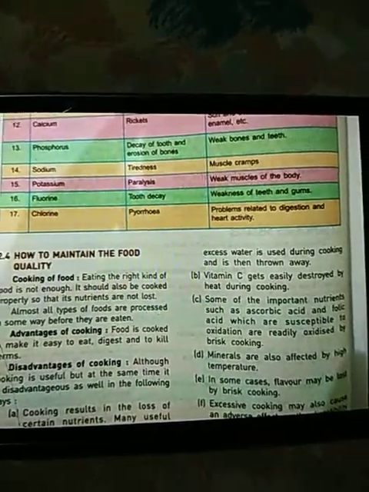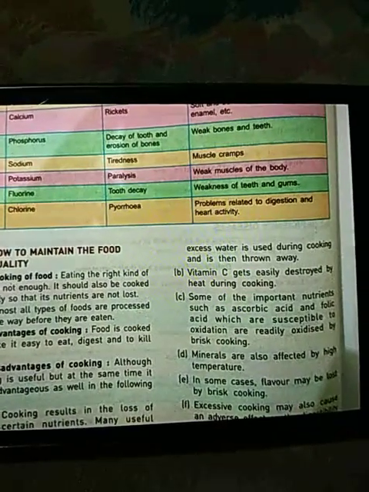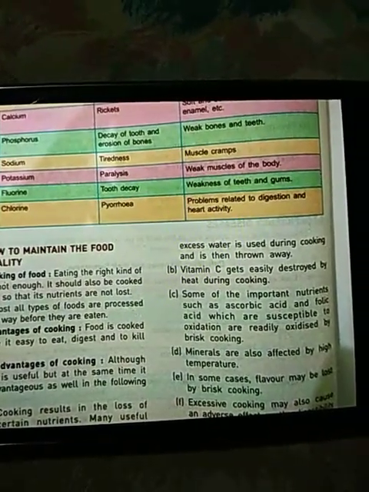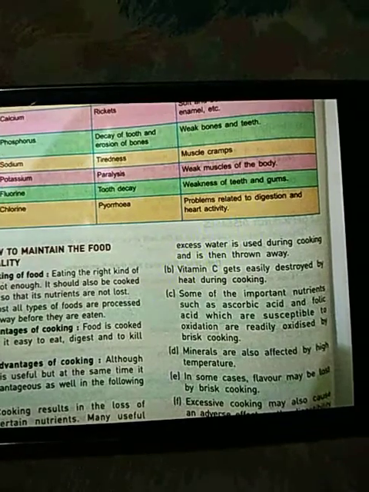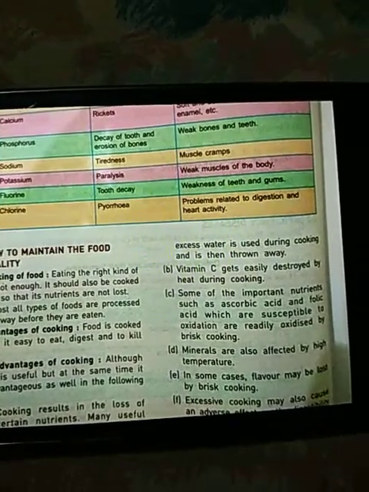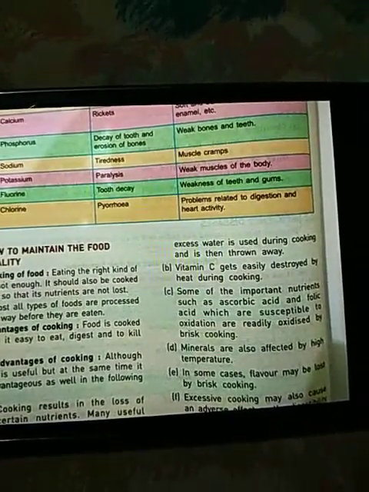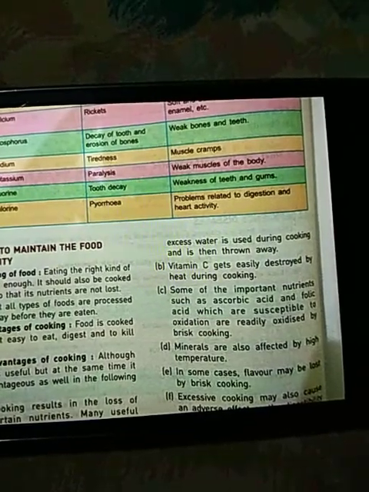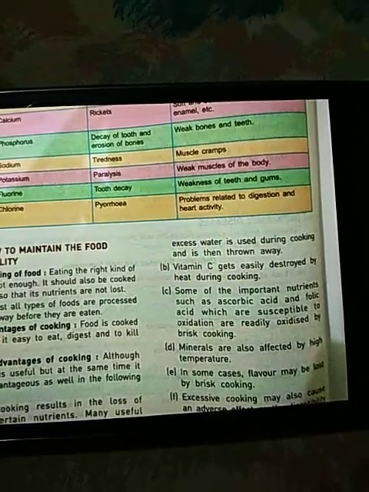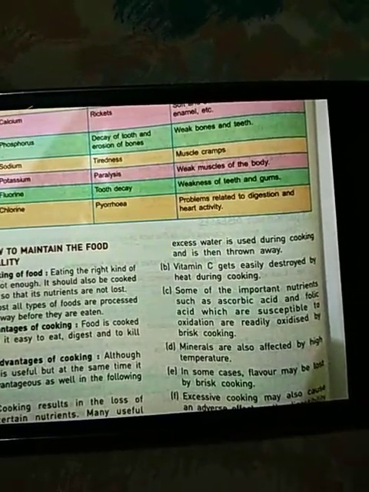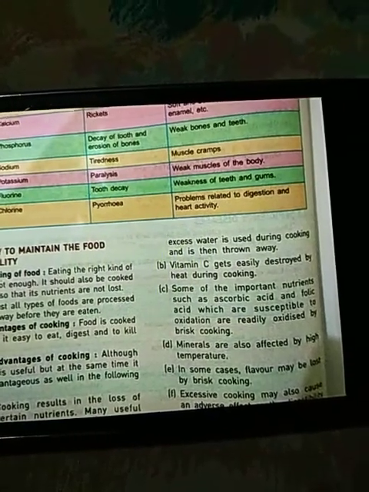Suppose you are taking the potatoes. Suppose your mother is preparing vegetable of potato. When she will be washing the potato after peeling it, all the nutrients of potato will get washed away in the water. So it is advised to clean the vegetables before cutting.